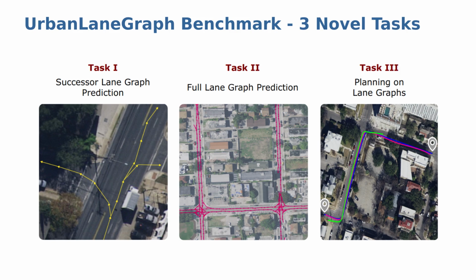In the first task, we aim at predicting ego-reachable successor lane graphs from the current pose of the virtual agent. In task number 2, called full lane graph prediction, we evaluate the quality of aggregated lane graphs in the context of HD map estimation. And finally, we carry out high-level path planning on the predicted lane graphs intended to analyze the fidelity of routes planned.